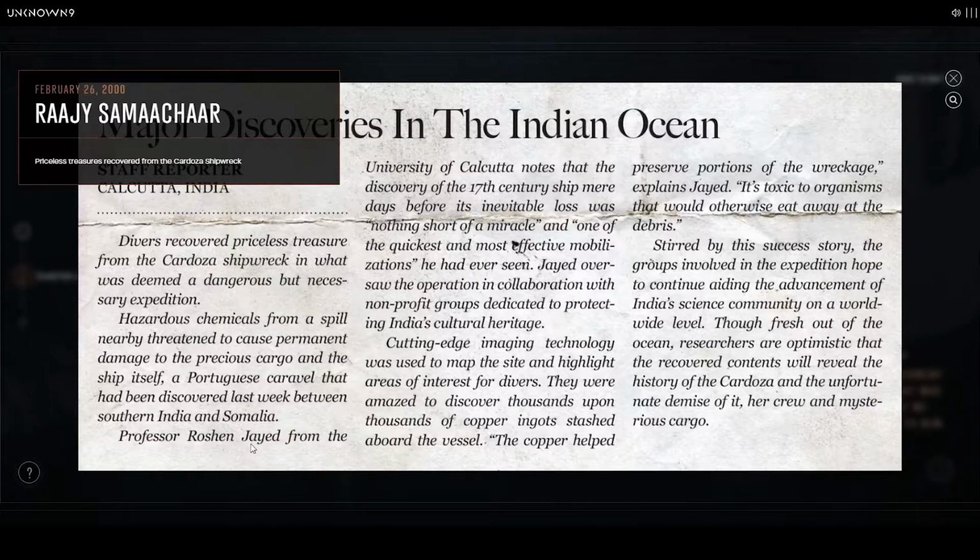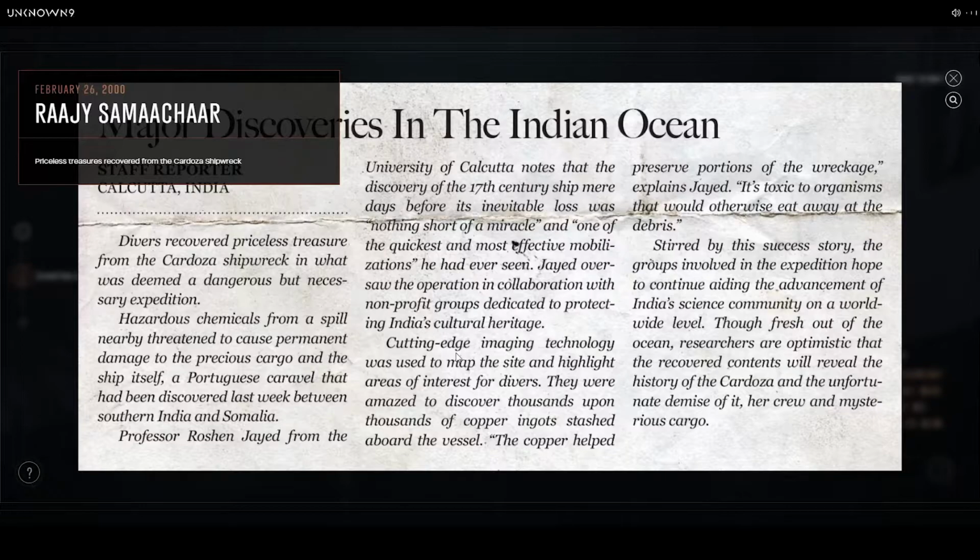Professor Roshan Jayad from the University of Calcutta noted that the discovery of the 17th century ship mere days before its inevitable loss was nothing short of a miracle and one of the quickest and most effective mobilizations he had ever seen. Jayad oversaw the operation in collaboration with non-profit groups dedicated to protecting India's cultural heritage.